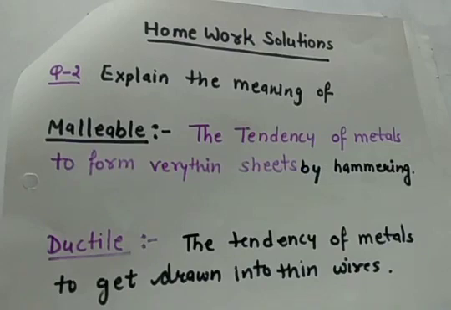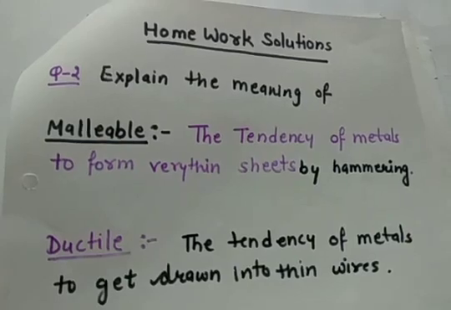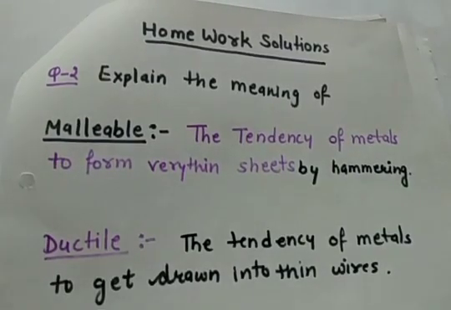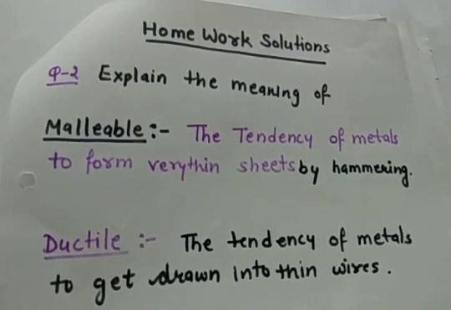Then the second question was explain the meaning of malleable and ductile. Malleable means the tendency of metals to form very thin sheets by hammering is called malleability. Every metal is malleable, but all metals are not equally malleable. That means they can be beaten into very thin sheets.